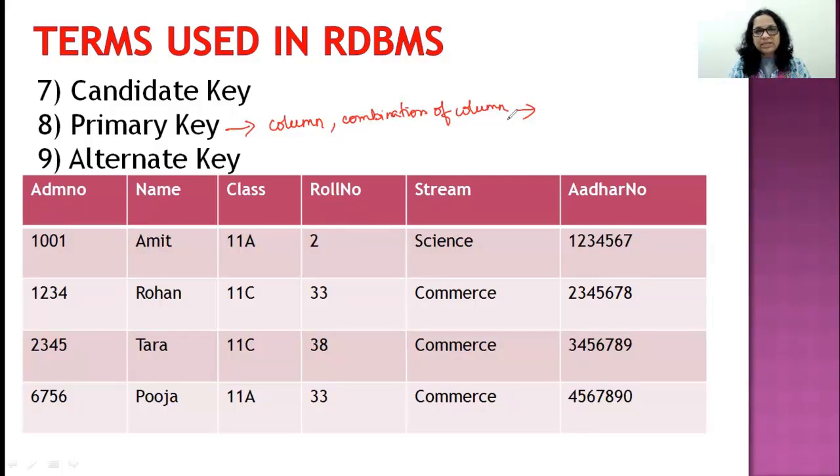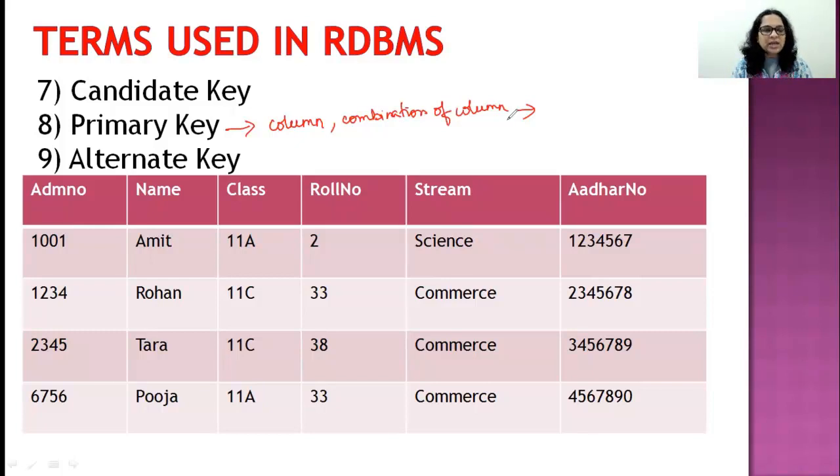What do I mean by this? If I say roll number 2, won't roll number 2 exist in 11A, 11C, 11D, 12A, 10A, correct? So that's not a primary key because that's not going to be uniquely identifying one particular entity from this table. Okay, so what is a primary key? Something that can uniquely identify only one person or one entity from this particular table.